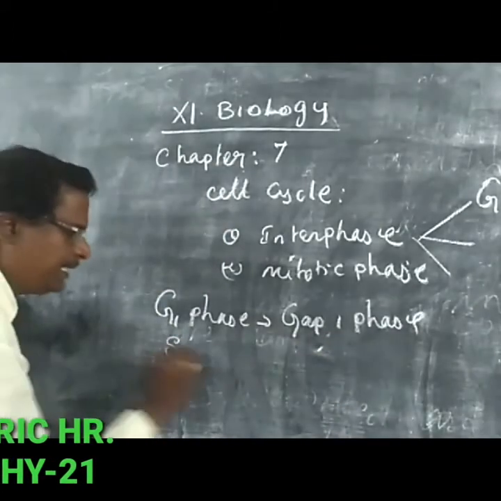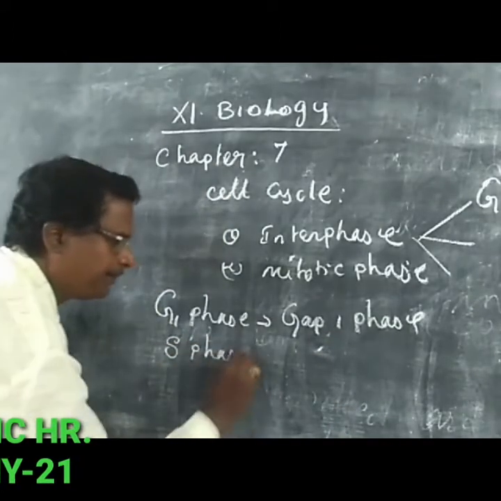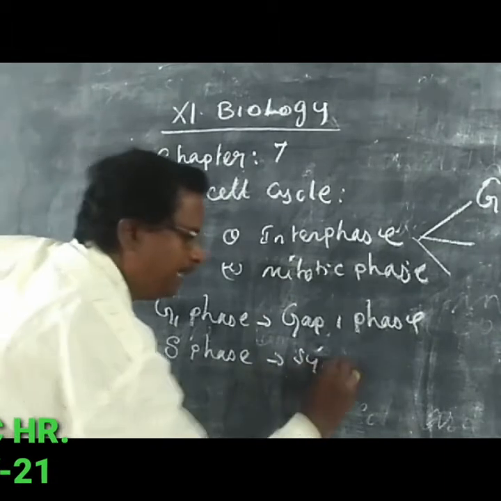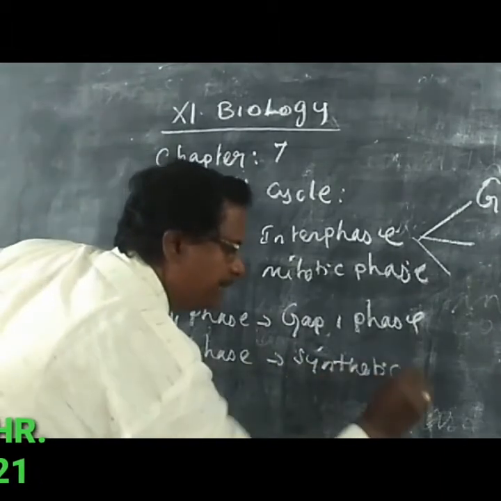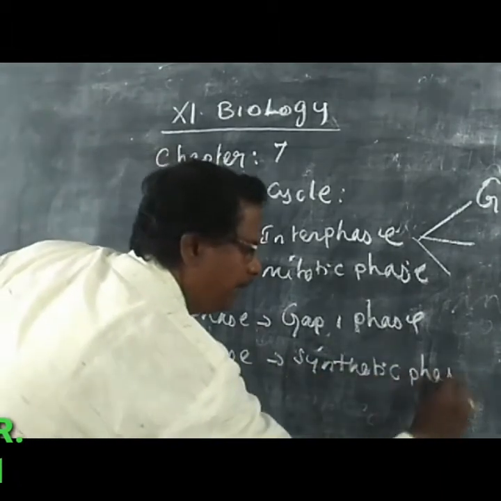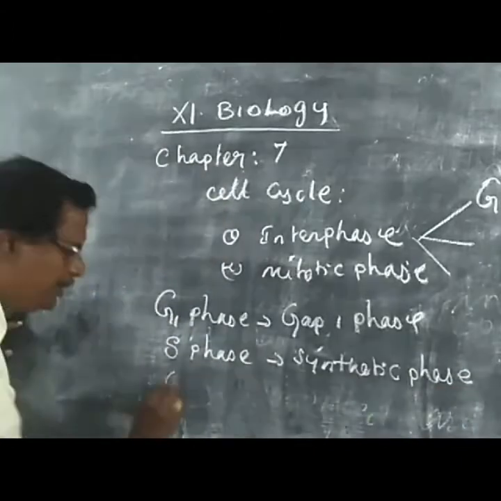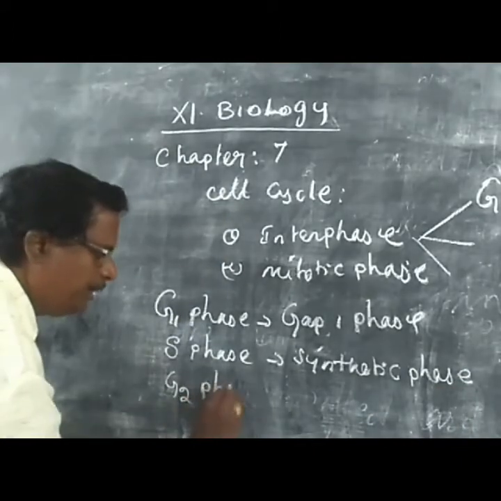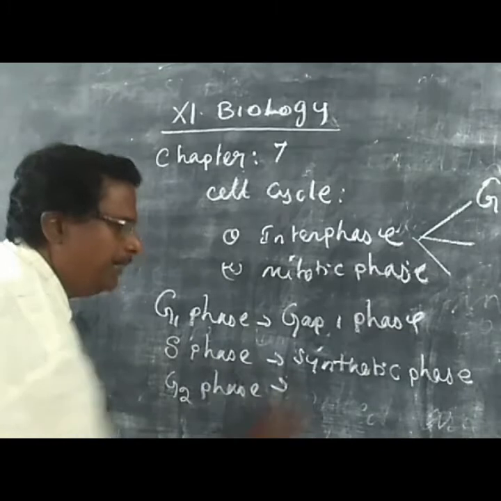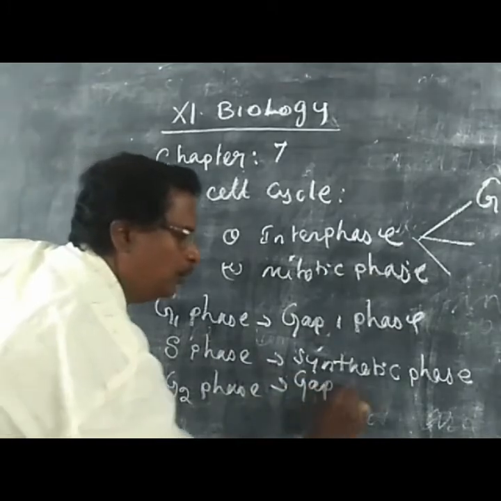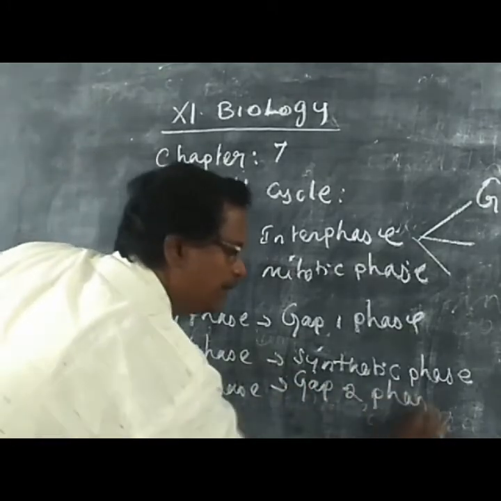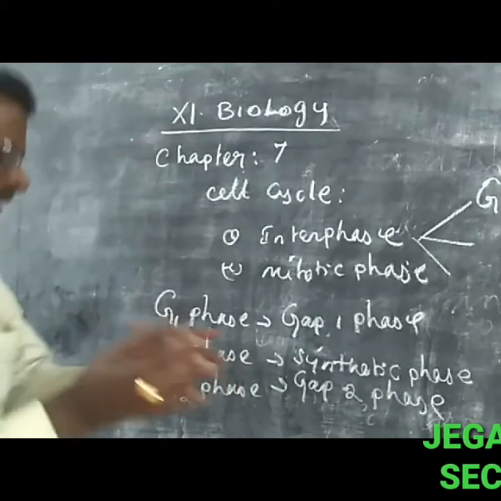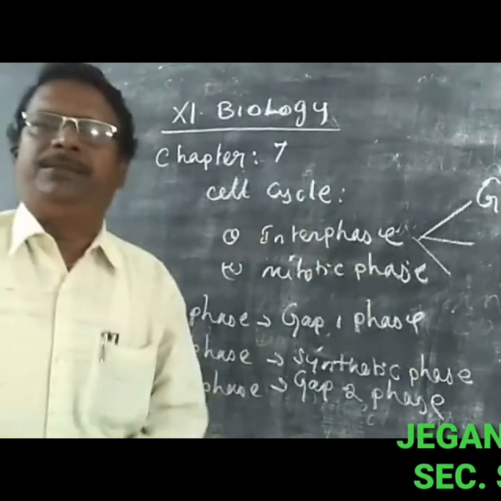Then the S phase, which is also called the synthetic phase. Then the G2 phase, which means the gap 2 phase. These are the important stages that occur in the interphase.